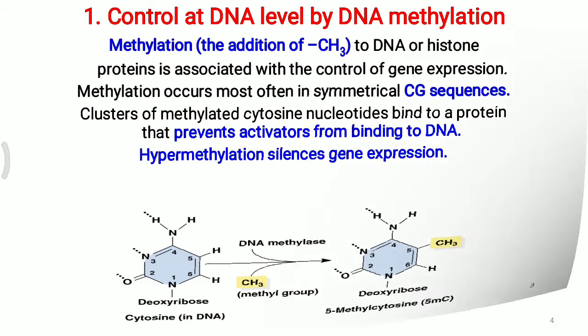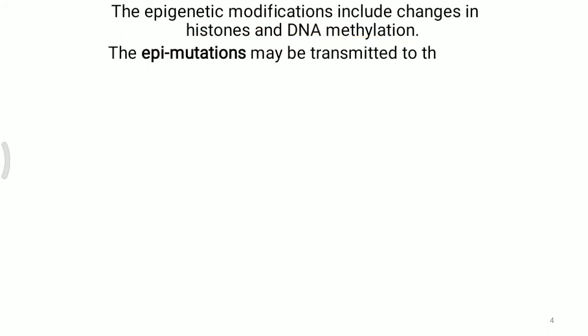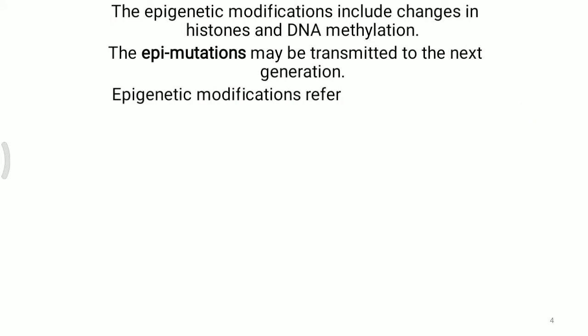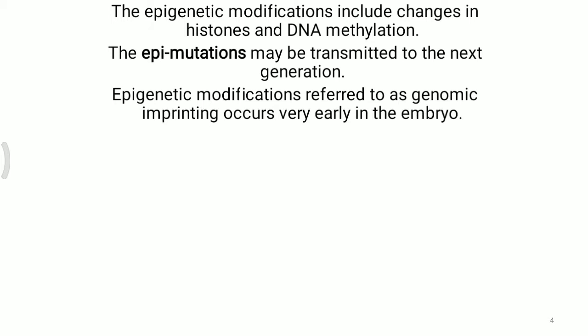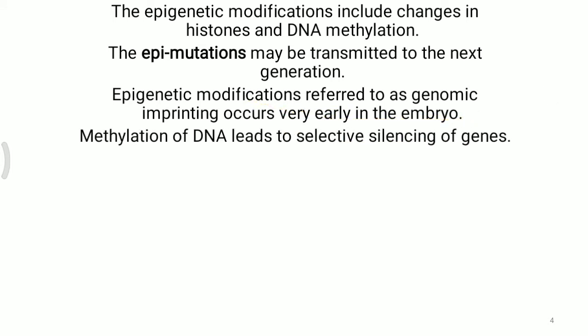Now further, in this DNA methylation, you also have to remember that epigenetic modification includes changes in histones and particularly DNA methylation. So DNA methylation is closely related with epigenetic modification. The epimutation may be transmitted to the next generation also. Epigenetic modification, referred to as genomic imprinting, occurs very early in the embryo. So from the embryo, that epigenetic modification is there. Methylation of DNA leads to the selective silencing of genes.